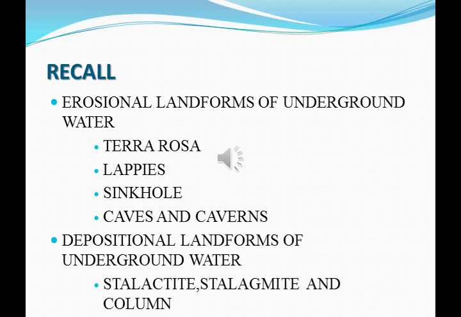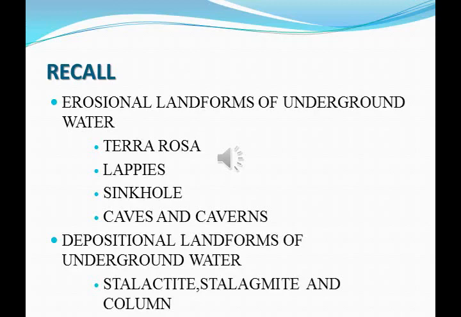Then lapis, sinkholes, caves and caverns. Then what are the depositional landforms of underground water? Stalactite, stalagmite and column.